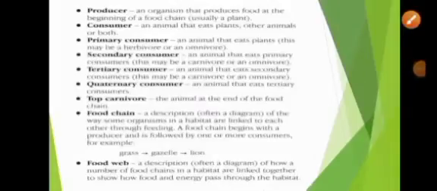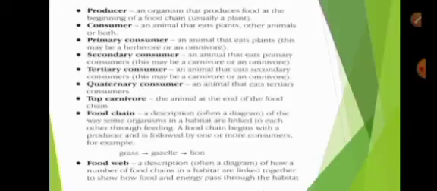Producer, an organism that produces food at the beginning of a food chain. It's usually a plant. Consumer, an animal that eats plants, other animals, or both. A primary consumer, an animal that eats plants. This may be a herbivore or an omnivore. Like we said, herbivores eat plants and omnivores eat both plants and other animals. Secondary consumer, an animal that eats primary consumers. This may be a carnivore or an omnivore. Tertiary consumer, an animal that eats secondary consumers, and this may be a carnivore or an omnivore.